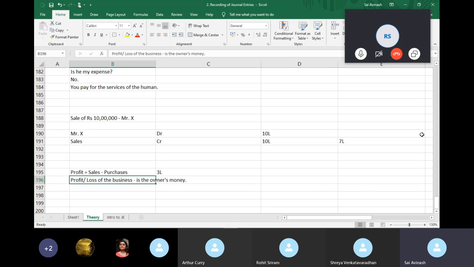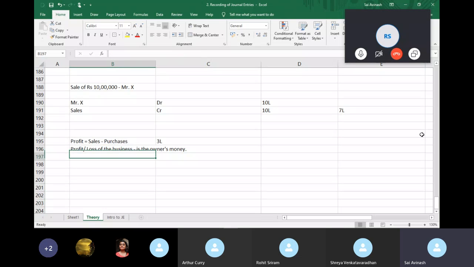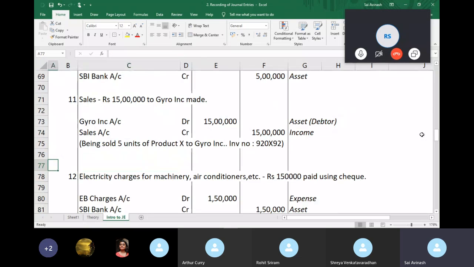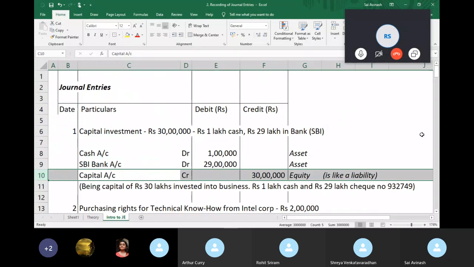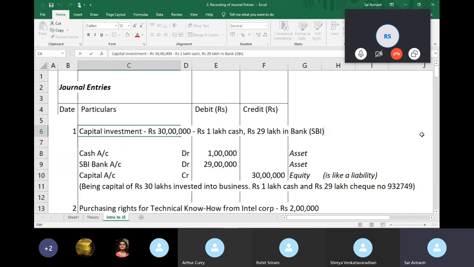So think of the business as a life cycle. The business receives money from the owner. It does business. It makes profit or loss. It gives the profit or loss back to the owner, or it owes the owner. You can think of it that way. So what was the first transaction we saw? Number one, when the owner is giving me cash, the owner is credited. I use the word capital. Let's say Mr. X.